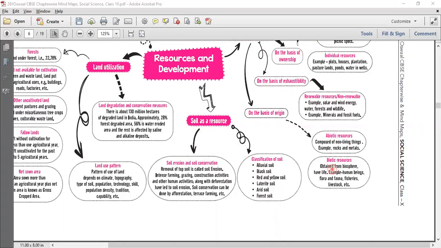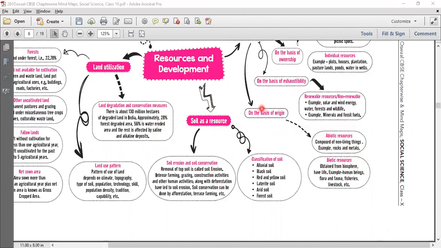The next thing we learned in resources and development was soil as a resource. In soil as a resource, we did two things. One is we did the classification of soil. We learned about alluvial soil, black soil, red and yellow soil, laterite soil, arid soil, and forest soil. We learned all about it.